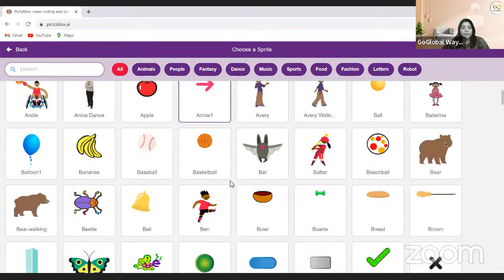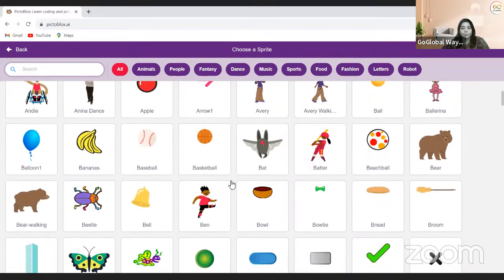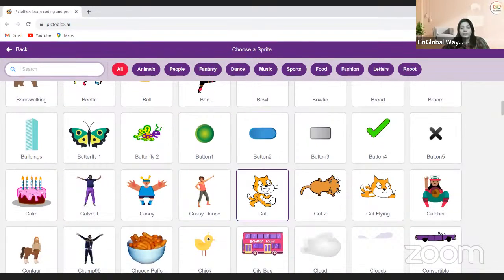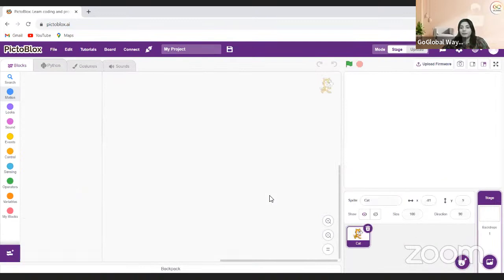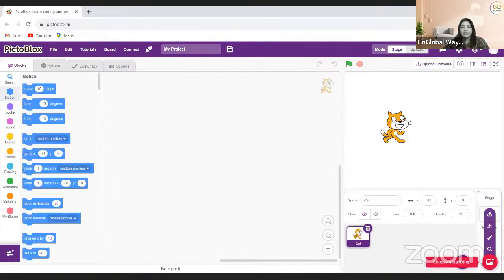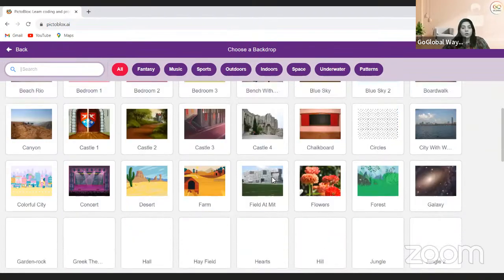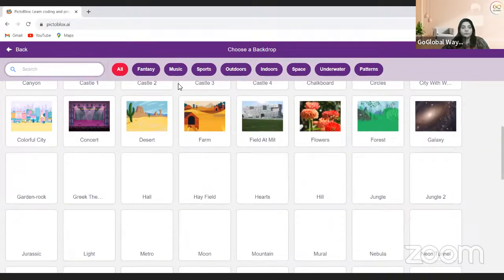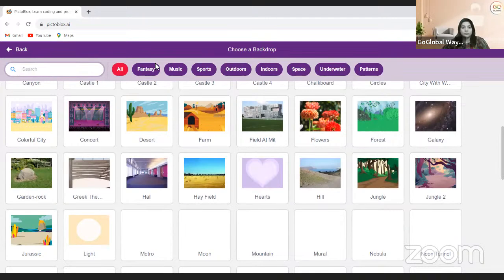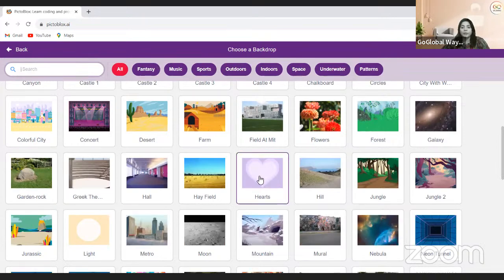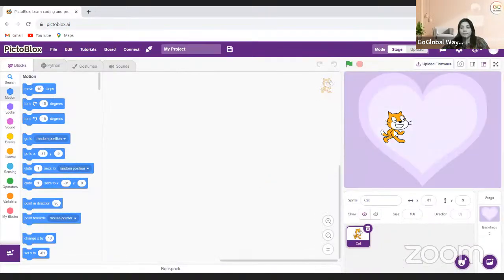Which character am I going to pick? I will pick my cat because this cat has a very happy face. Now I'm going to pick the backdrop. You can pick the backdrop according to your choice. I'm picking this one. So this is my cat and this is my backdrop.